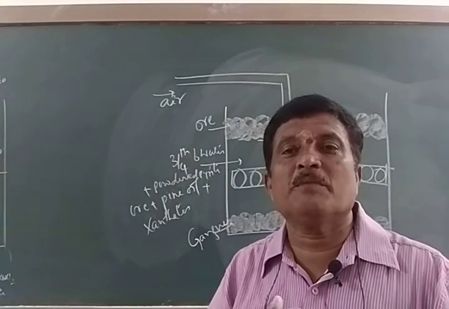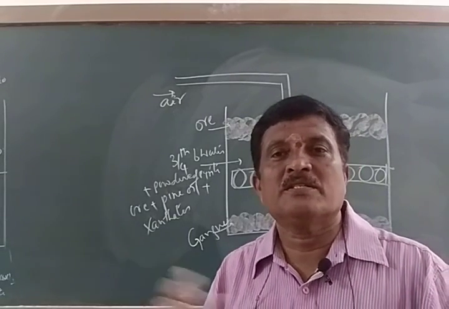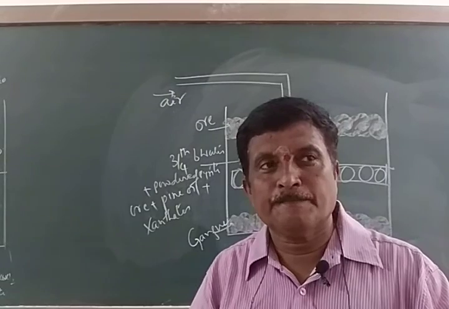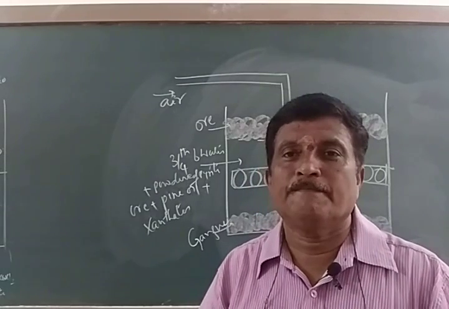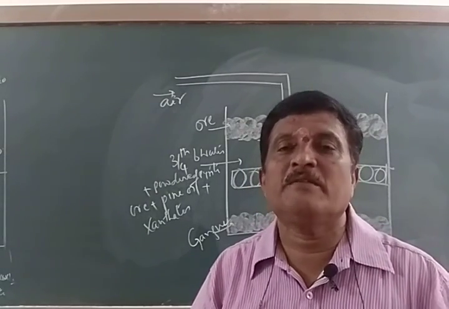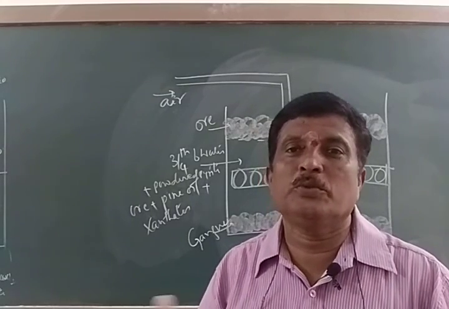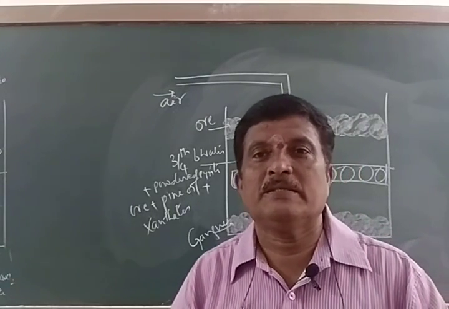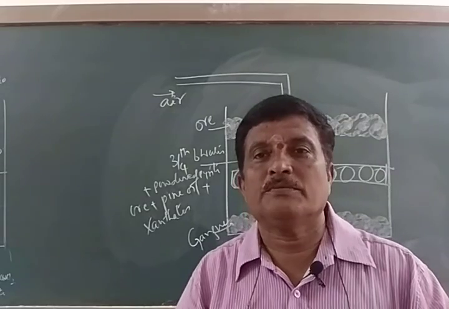Next part is the chemical methods of concentration and the second step of metallurgy, which I already explained in part 1, part 2 and other parts, isn't it? So please go through it. Thank you.